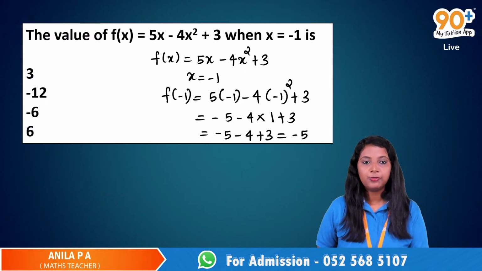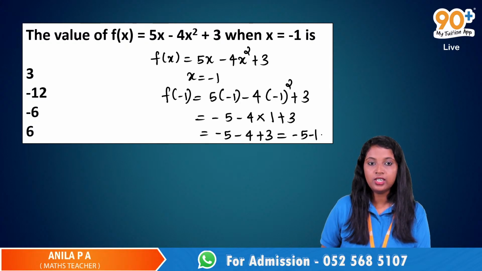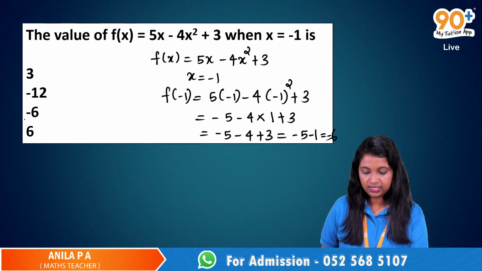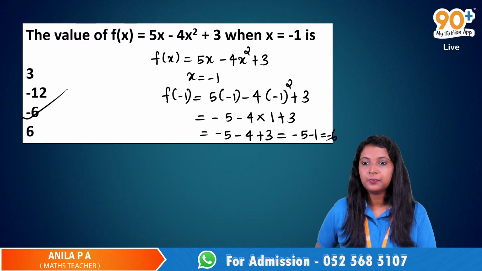Yeah, minus 4 plus 3 is minus 1. So this is equal to negative 6. Negative 6 is the correct answer.